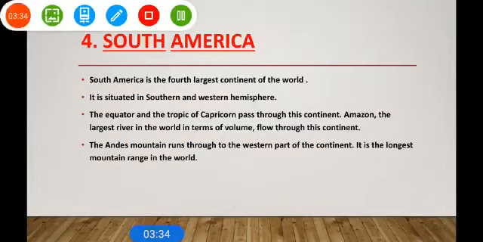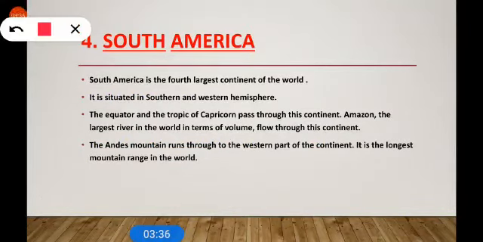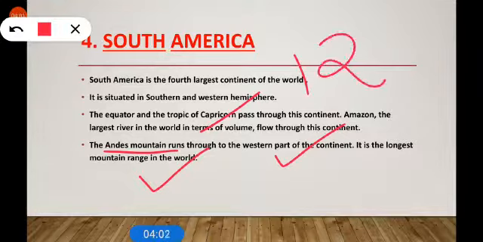Now, South America. South America is the 4th largest continent of the world. It is situated in the southern and western hemisphere. The equator and the Tropic of Capricorn pass through this continent. The Amazon, the largest river in the world in terms of volume, flows through this continent. The Andes mountains run through the western part of the continent. It is the longest mountain range in the world, and the continent includes 12 countries. Clear? Like Argentina, Colombia, Chile, Peru, Brazil and so on.